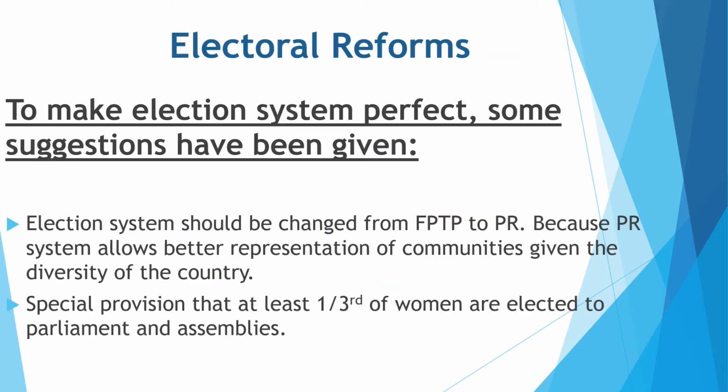Beta, in our previous video, we learned how India has tried to make the election process free and fair. We learned about two measures. The first one is the acceptance of universal adult franchise and freedom to contest elections. And the second one was the establishment of an independent Election Commission.